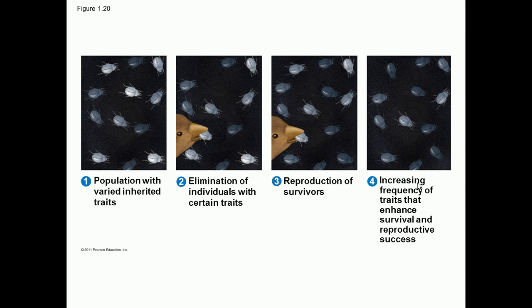So if some change takes place in their DNA, because of that change in DNA, maybe they're making some protein, and that protein gives dark color to the body, and then they cannot be recognized by the bird. Because of that, they can survive.